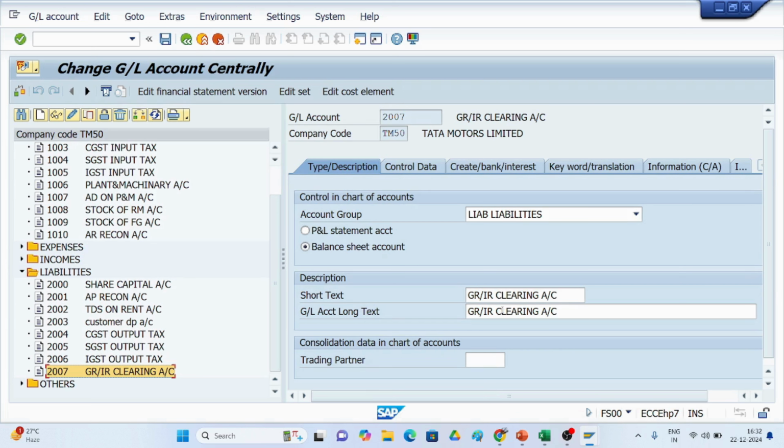At that time, we receive the stock in our premises. So stock is debited, GRIR is credited. The invoice should be received after that. This is called the MIGO transaction. After that, if all is okay, and all the quantities and prices mentioned in the PO match the delivery challan sent by the vendor, we take it as a provision and a clearing account.